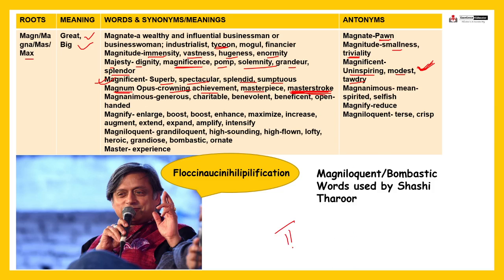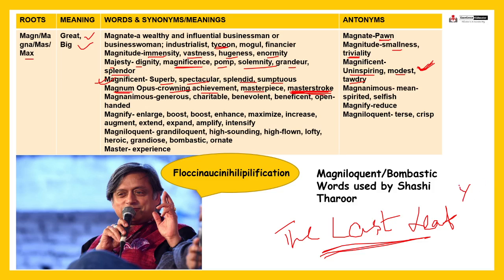If you have read the book, sorry, the story, The Last Leaf, if you have not gone through this, please do read it. Okay, The Last Leaf. So The Last Leaf was a masterpiece. The last leaf which he had painted is a masterpiece. Those who have read it will understand what I am trying to say. The Last Leaf. Please read. If it is available, please read The Last Leaf. Wonderful story. Next is magnanimous.